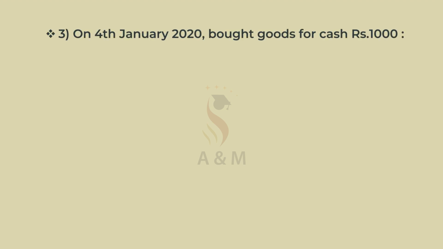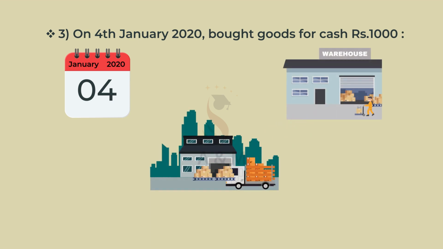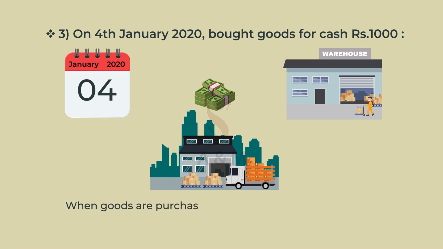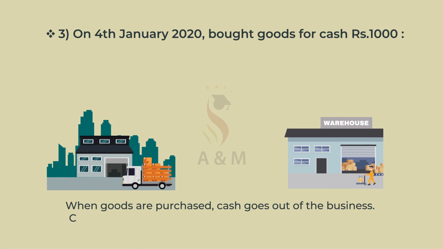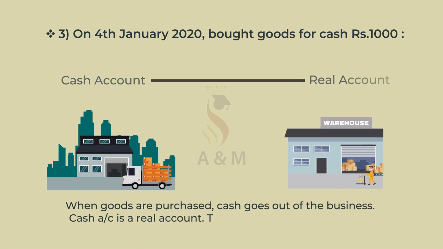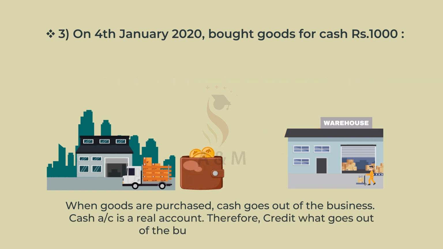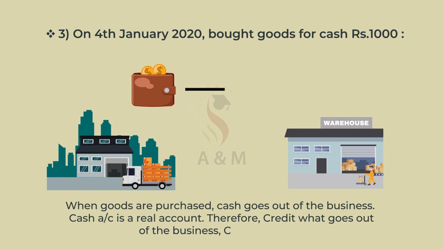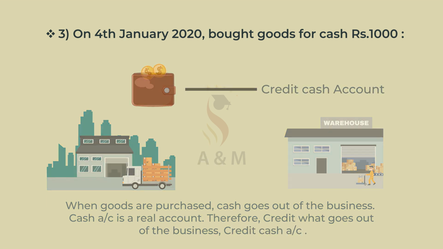Third one, on 4th January 2020, bought goods for cash rupees 1,000. When goods are purchased, cash goes out of the business. Cash account is a real account, therefore credit what goes out of the business. Therefore, credit cash account.